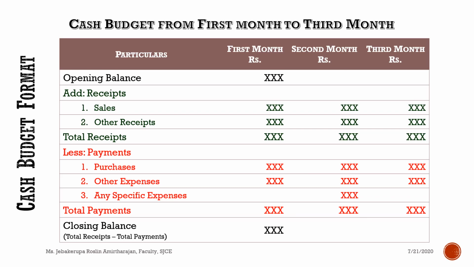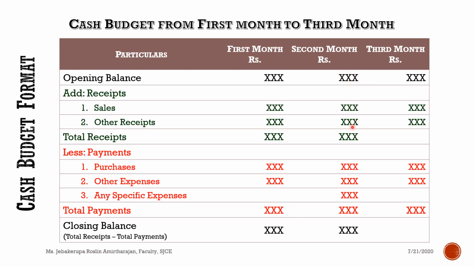So the closing balance is total receipts minus total payments. So this is the total receipts and minus this is the total payments. You get an answer. Now this is the opening balance of the next month.